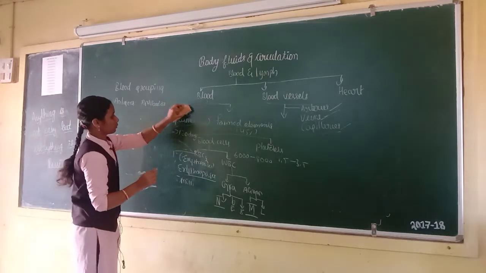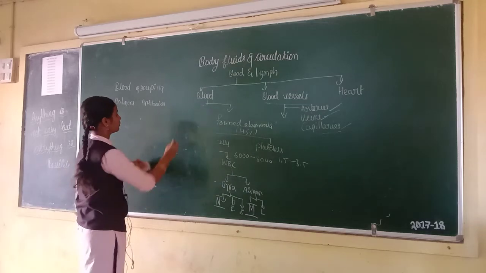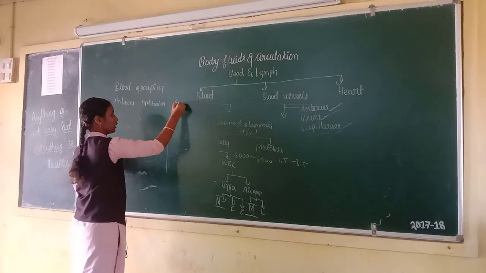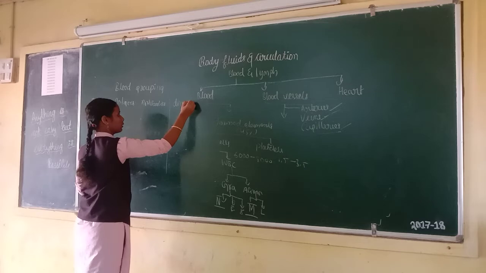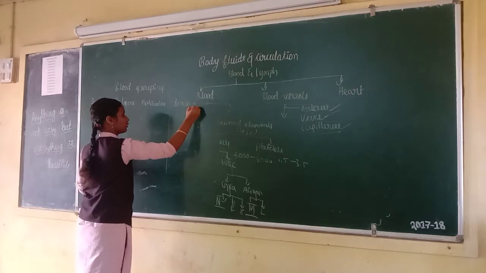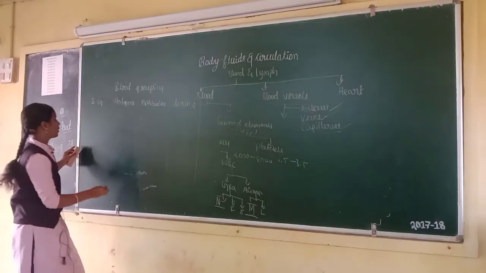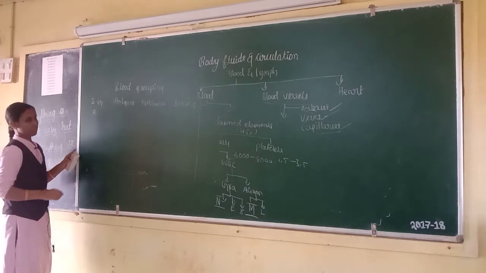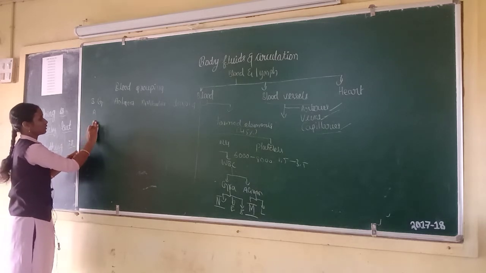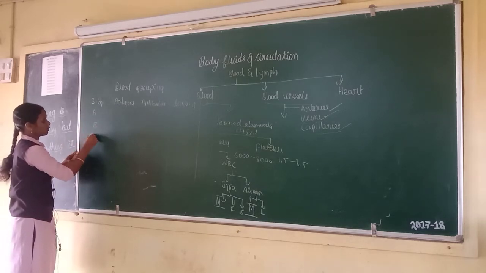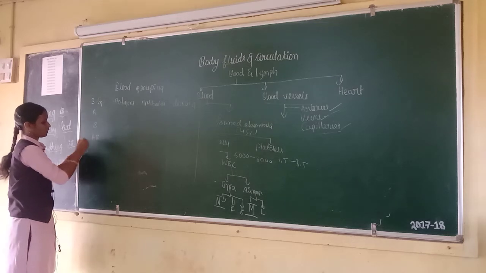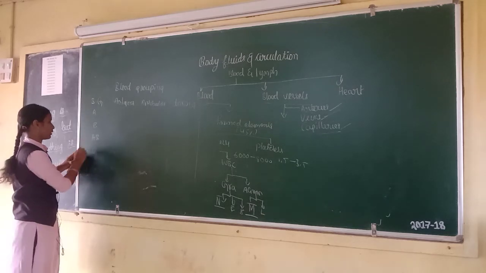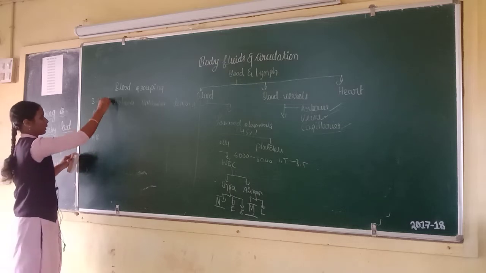And then the donors group. The first one is A blood group, second is B blood group, third is AB blood group, fourth is O blood group.